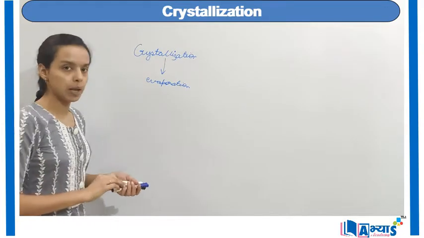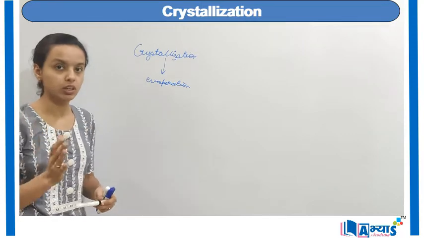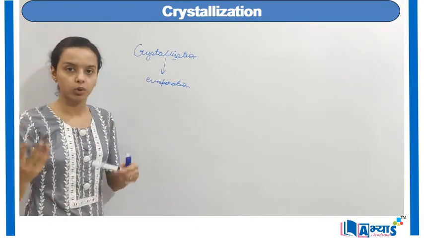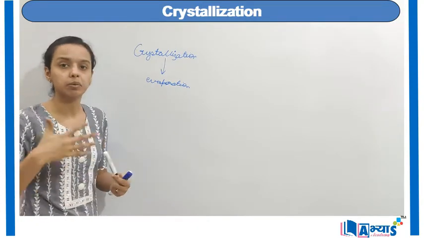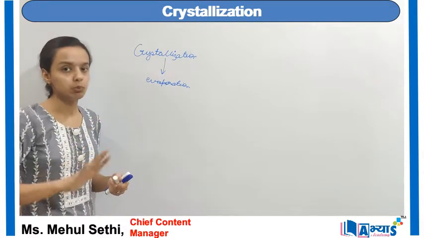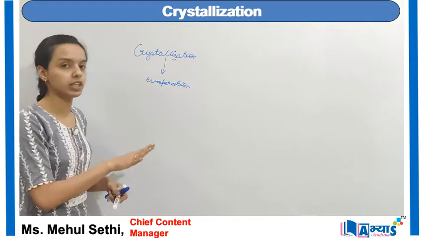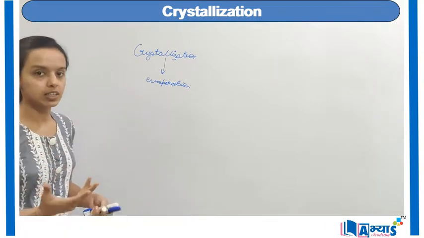So let us take an example. If I am doing the evaporation, making salt from sea water, that salt will contain impurities. It will also contain some dirt and dust particles. All such materials must be removed before we consume that salt. So that purification is done by the process of crystallization.